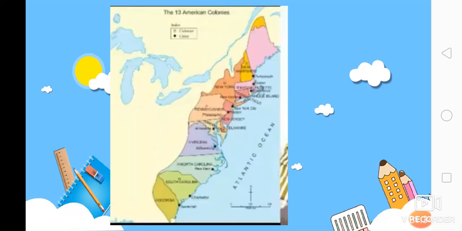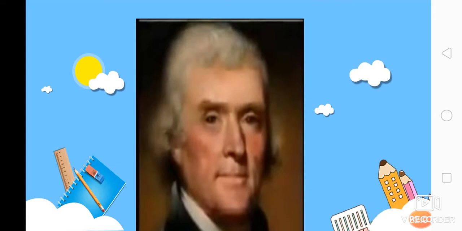Now see, this is the picture which is there in your textbook on page number 12. The names are not clear to you, so I've just taken a clip of that. You can see in your textbook, page number 12, the names of those 13 American colonies who fought for their independence. This is Thomas Jefferson, who drafted the Declaration of Independence.